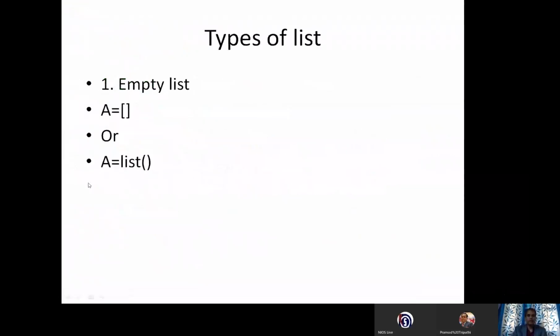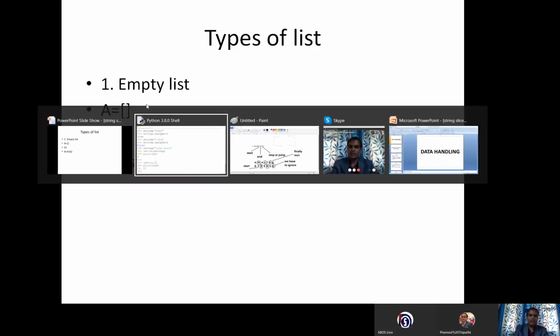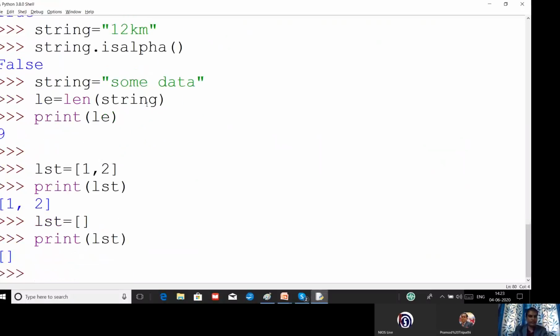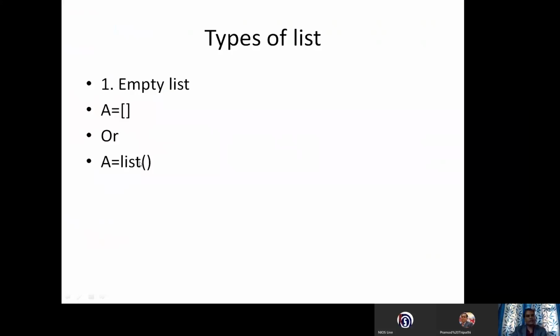Now we are going to discuss the types of list. First, we will discuss the empty list. If you want to create an empty list, you can simply write the variable name lst is equal to empty square brackets, and you will get an empty list. This is an example of an empty list. Right, you can see we are getting empty brackets. This is called an empty list. Another way, you can use the list keyword to create a list also.